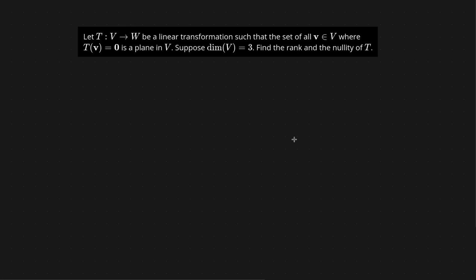What do we know? Well, the dimension of V is equal to 3. So remember the rank nullity theorem? The rank of a transformation plus the nullity of a transformation should equal n, where n is the dimension of the domain of the transformation. V is the domain of this transformation. The dimension of V is equal to 3. So in our particular case, this n is going to be equal to 3.